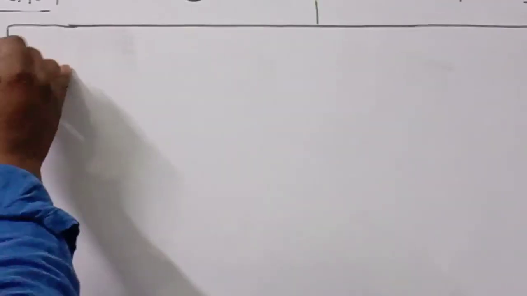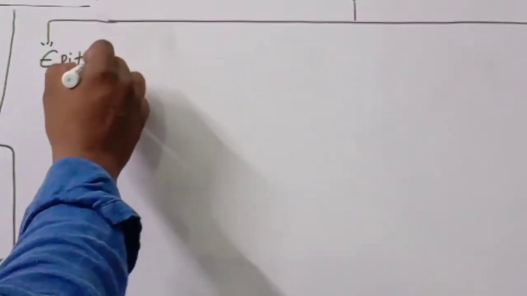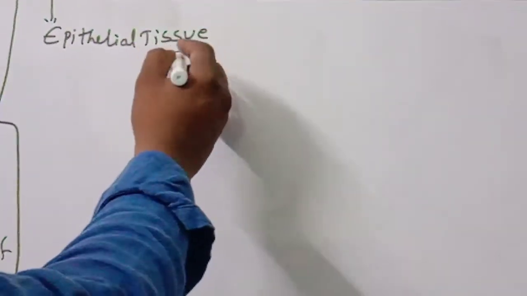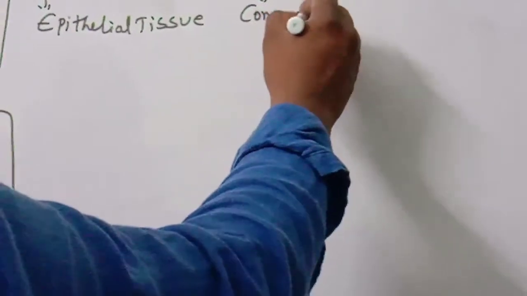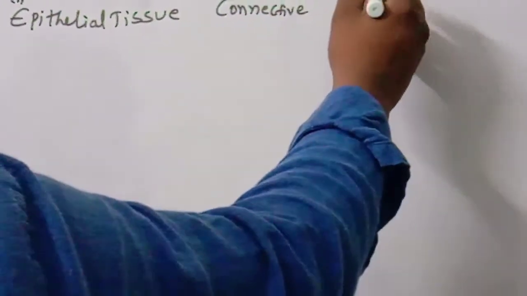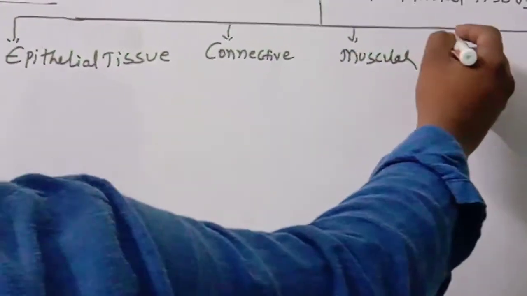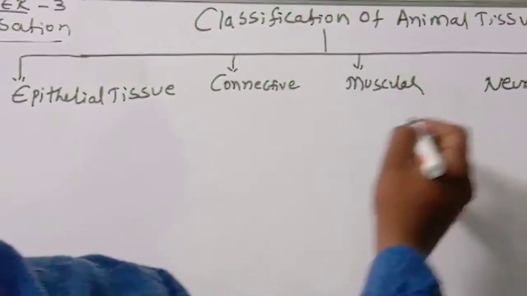The first division is epithelial tissue. The second is connective tissue, the third is muscular tissue, and the fourth is neural tissue.